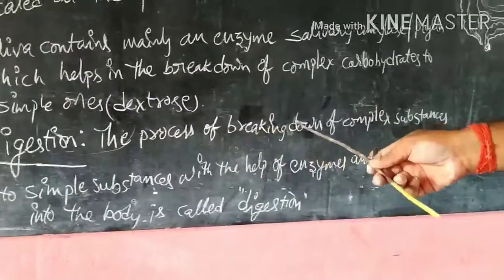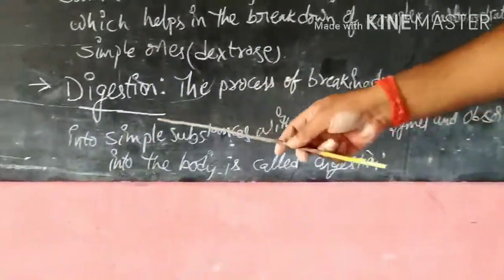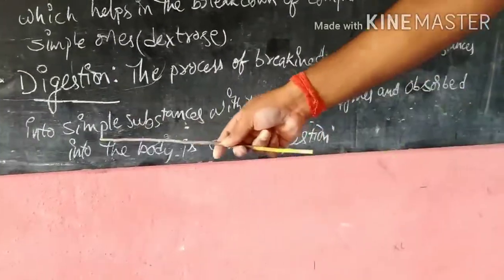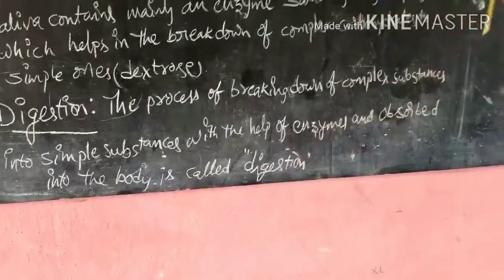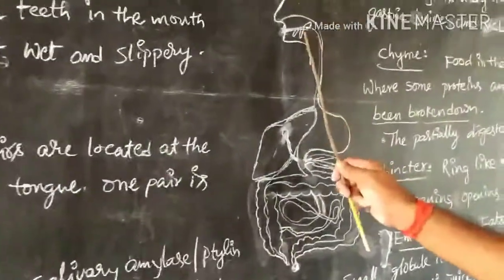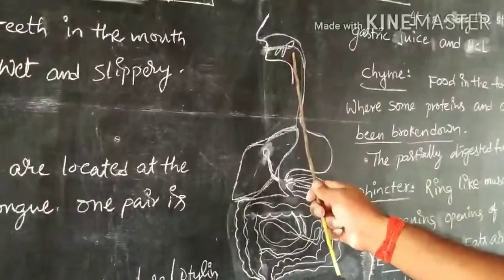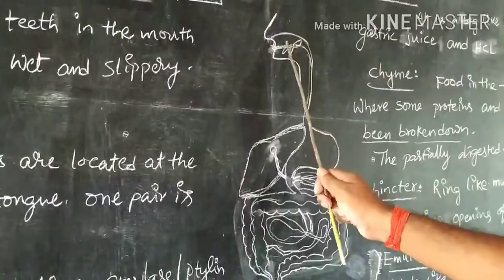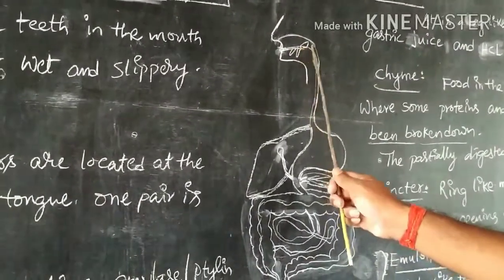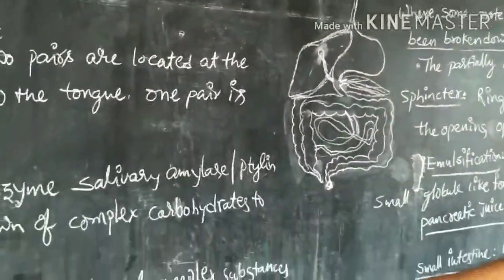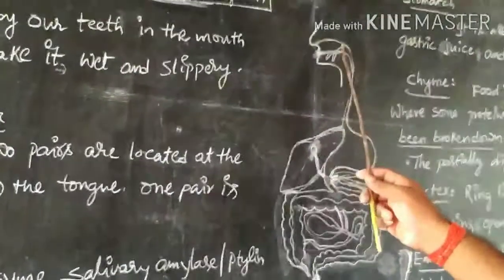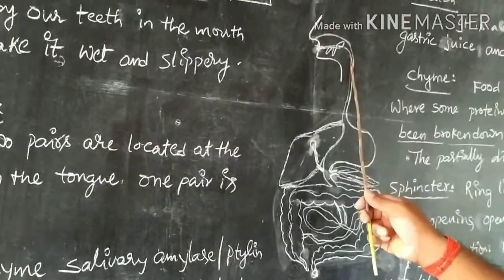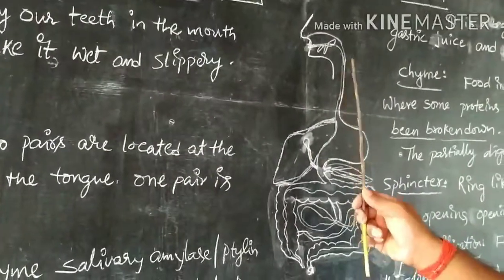The process of breaking down complex substances into simple substances with the help of enzymes, which are absorbed into the body, is called digestion. It is the breakdown of complex molecules like carbohydrates into simple form with the help of digestive enzymes like salivary amylase or ptyalin.